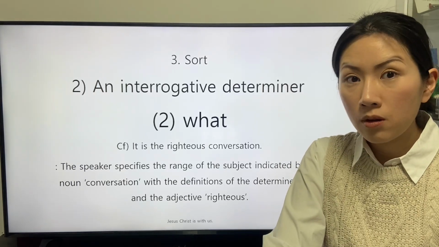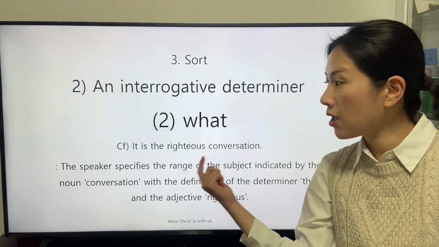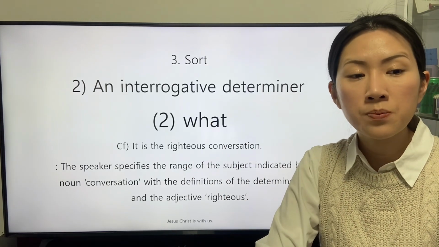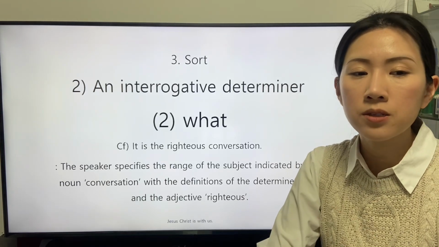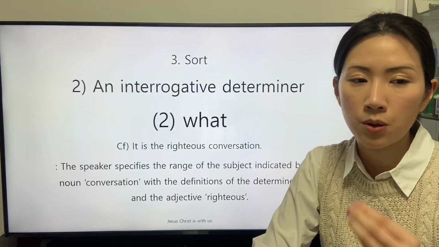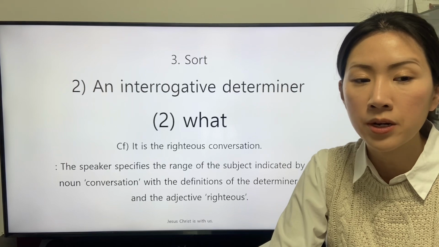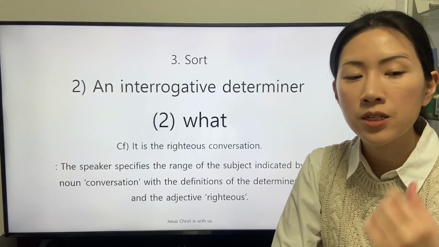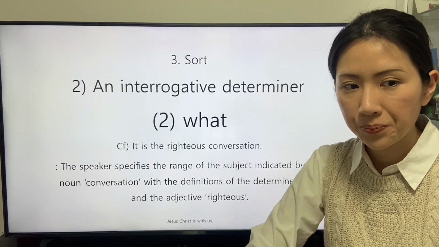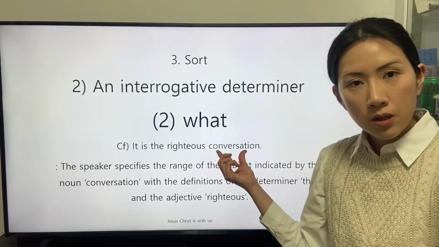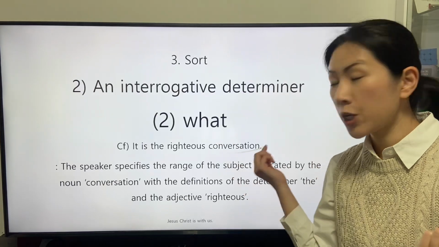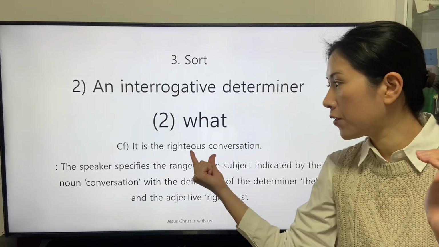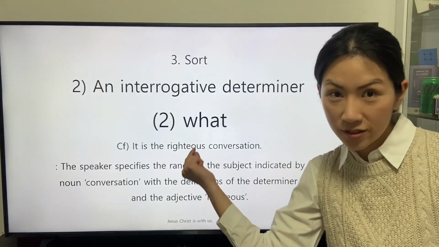One of the responses is stated in the conference. It is the righteous conversation. The speaker specifies the range of the subject indicated by the noun conversation with the definitions of the determiner, the, that is the definite article, and the adjective righteous. The subject indicated by the general noun conversation is specified with the descriptions of the two words.